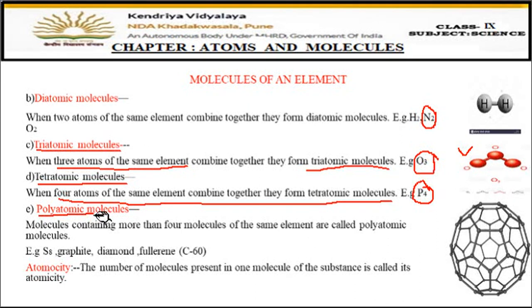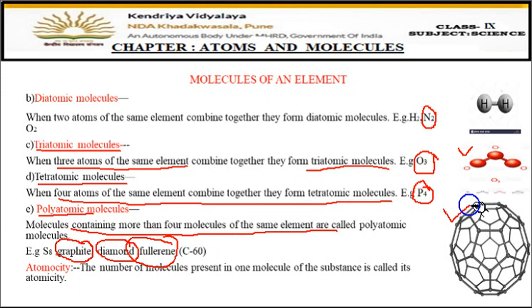So when more than four atoms of the same element combine together, they make polyatomic molecules. For example, graphite. Now graphite is a form of carbon. So in this graphite, many carbon atoms combine together. Like diamond. Diamond is also a form of carbon. Many atoms of carbon combine together. Fullerene. Fullerene is also a form of carbon. So fullerene formula is C60.